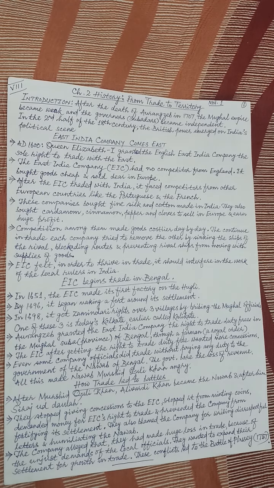The English East India Company felt that in order to thrive and continue in trade, it should interfere in the work of the local rulers in India. The provincial rulers had become independent in their political affairs, so the company felt it was supposed to interfere.